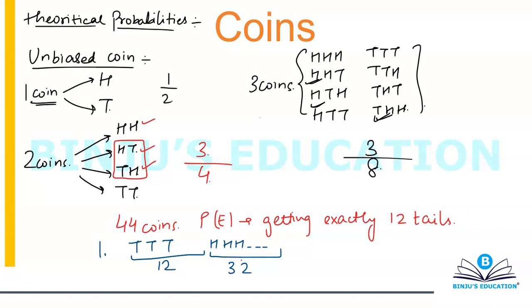I said that I want exactly 12 tails. So the number of possible ways in which you can arrange 44 things on a straight line of which 12 are the same and 32 are the same will be 44 factorial divided by 12 factorial times 32 factorial.